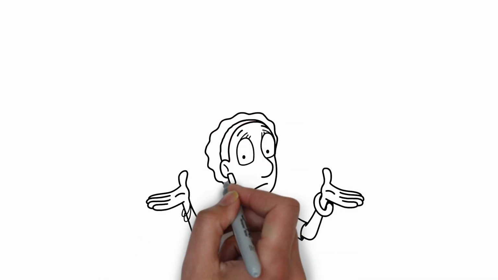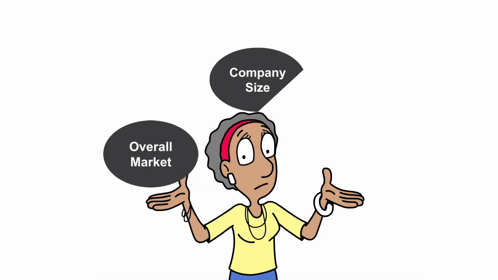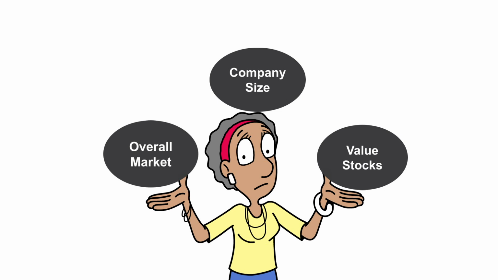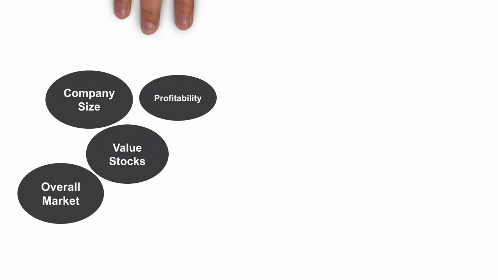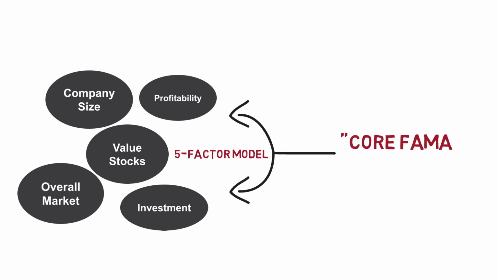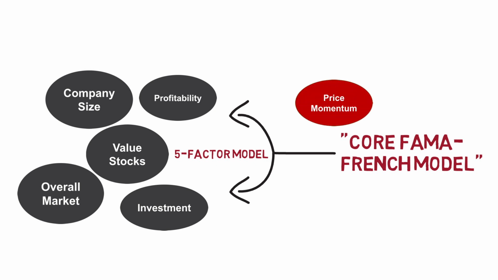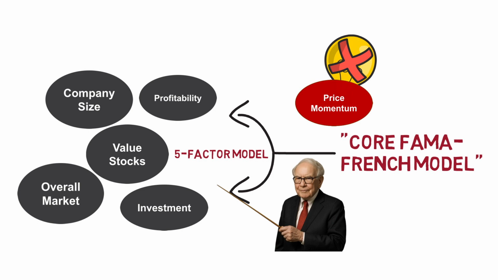What happens when we expand the factor model beyond just market, size, and value? These 3 factors are referred to as the core Fama French model. They were later expanded to include profitability and investment, forming the 5-factor model. However, Fama and French themselves are skeptical of certain other variables, the most obvious of which is price momentum, and exclude them from their formal model. But is that a mistake in Buffett's case?